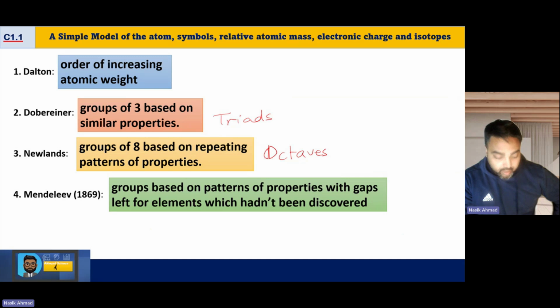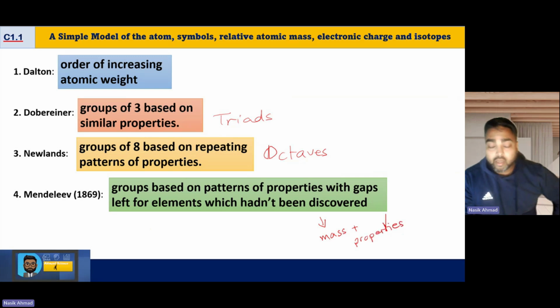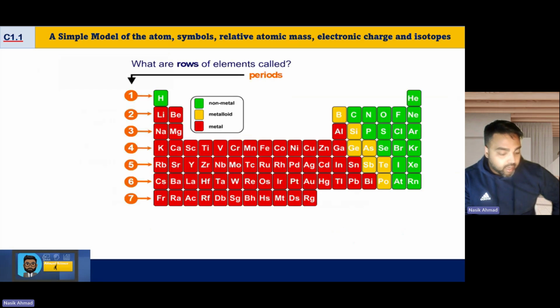You might be asked about Mendeleev, comparing him to Newlands. So the key thing was Mendeleev did mass and properties. Why was Mendeleev believed over the others? Because he predicted the properties correctly, which led to the discovery of the elements. And then finally, when it comes to the periodic table, the individual rows are called the periods.